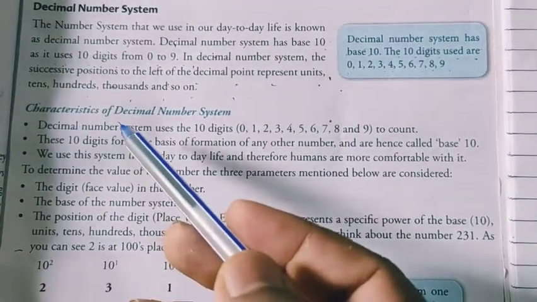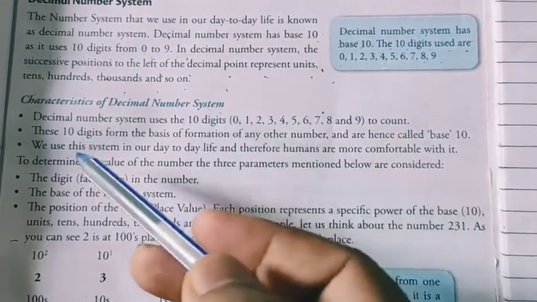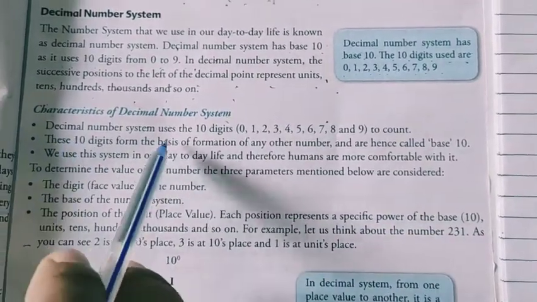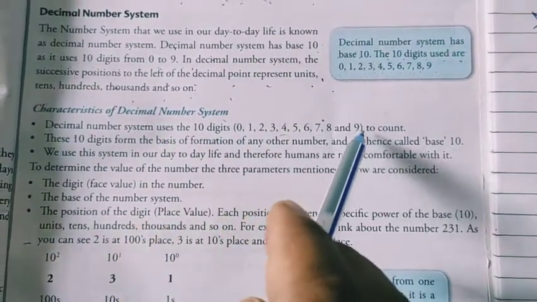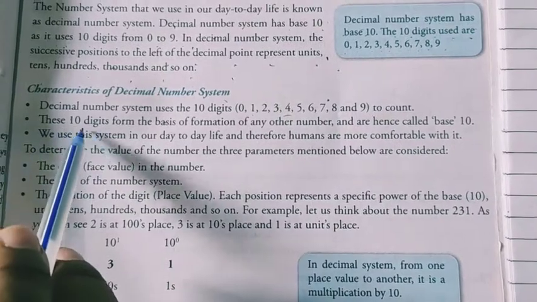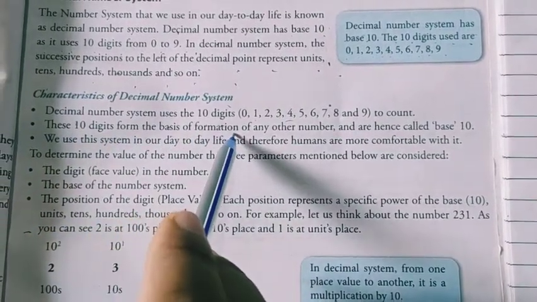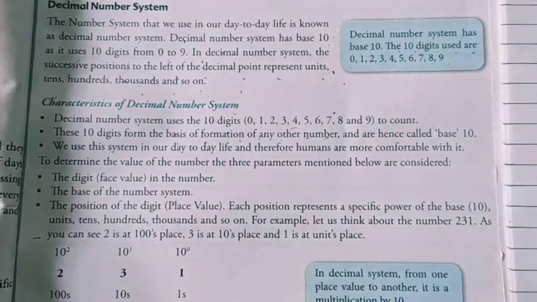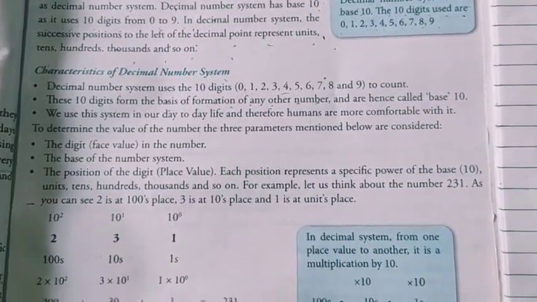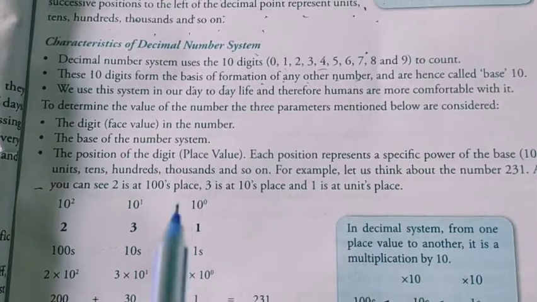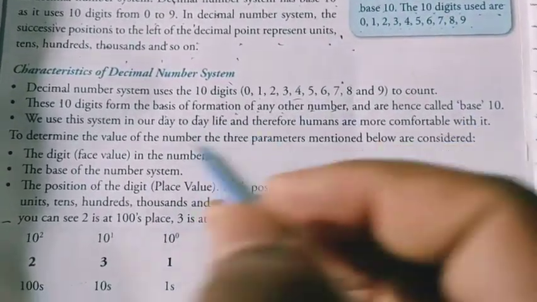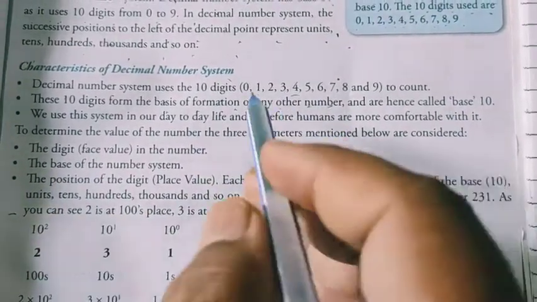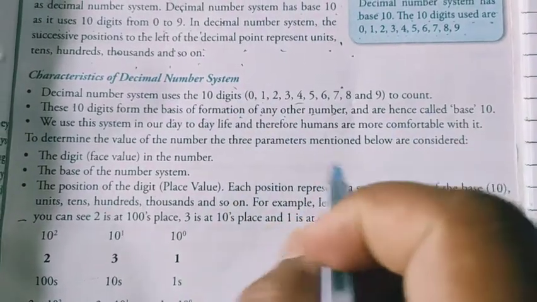Now there are some characteristics of the decimal number system. What are the characteristics of decimal? First characteristic: it uses 10 digits, already counted. These 10 digits form the basis of formation of any other number and are hence called base 10. These 10 digits can be used to form any number. That's why it has base 10. No other numbers are required. This can make any number in the world.